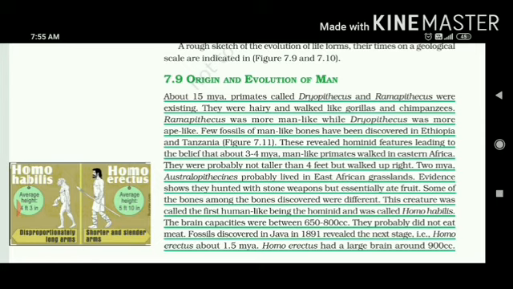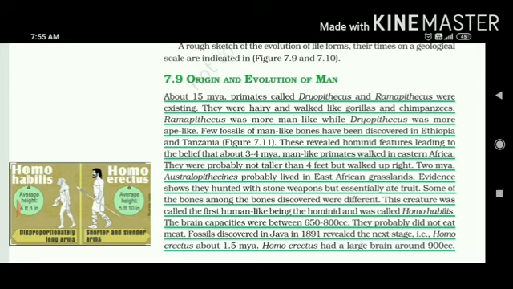But as you say Homo erectus, as we are today, they had shorter and slender arms, and the average height was 5 feet 10 inches. Right? So the brain capacity found was 650 to 800 cranium capacity. Cranium means related with the brain. They probably did not eat meat, so they were vegetarian, we can say. Fossils discovered in Java in 1891 showed that the next stage had come, that is Homo erectus, about 1.5 million years ago.